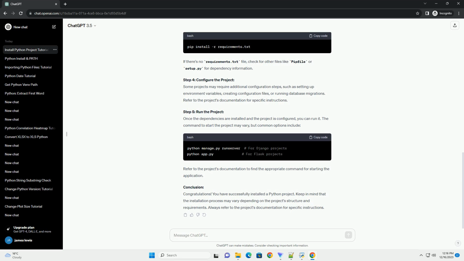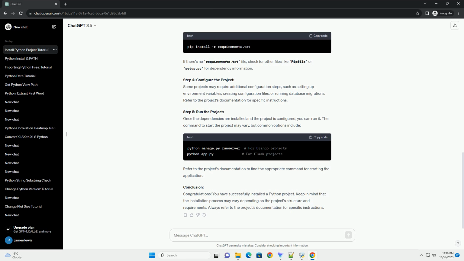Activate the virtual environment. On Windows. On macOS/Linux. Step 2. Clone the project. Clone the project repository using a version control system like Git. If you don't have Git installed, you can download the project source code from the project's website.